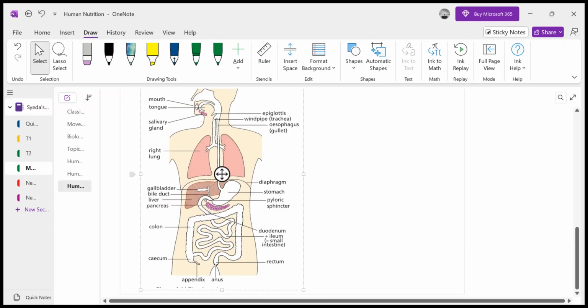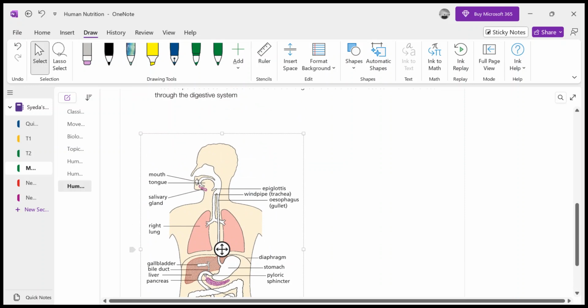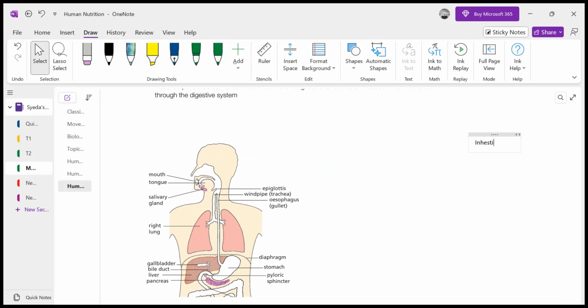These 5 steps include ingestion of food, then comes digestion, then absorption, then assimilation, and finally egestion.